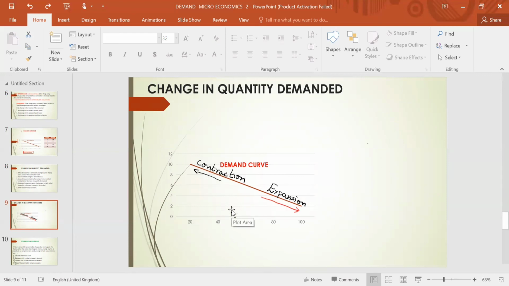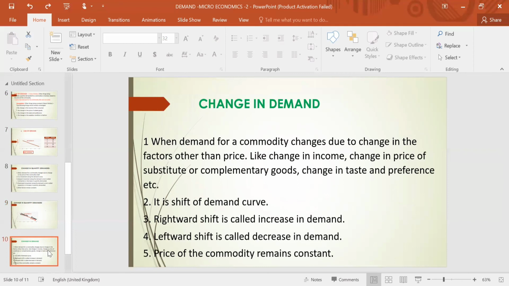Expansion: at 2 rupees and 4 rupees, demand is 100 and 80, so it is expansion of demand, or it is also known as increase in quantity demanded. Expansion and contraction is a part of change in quantity demanded.